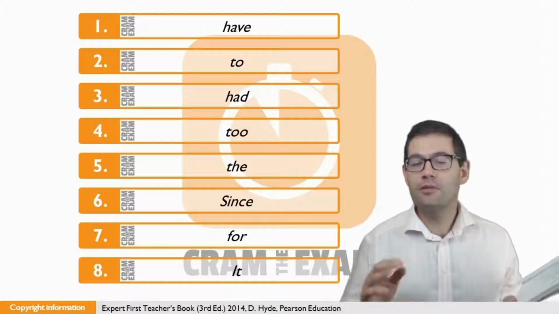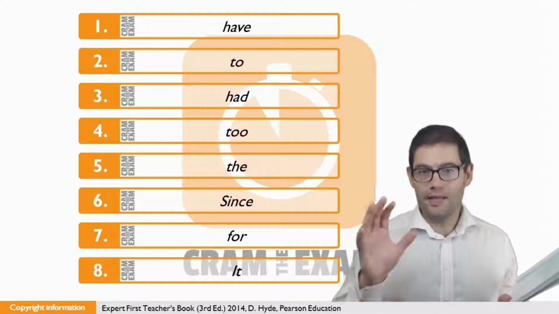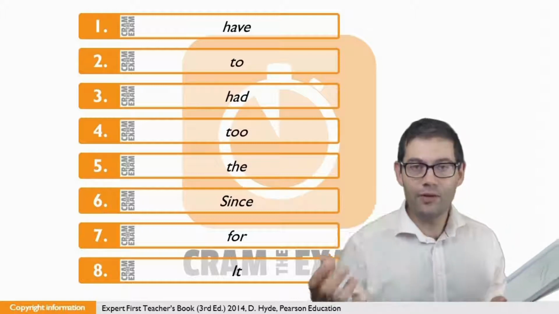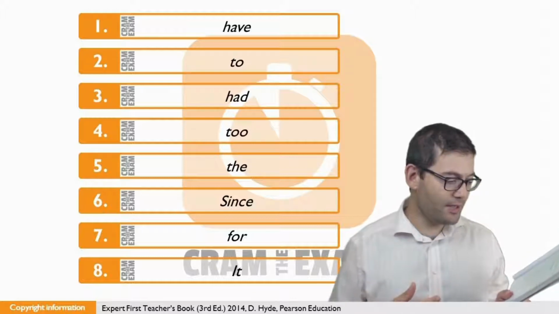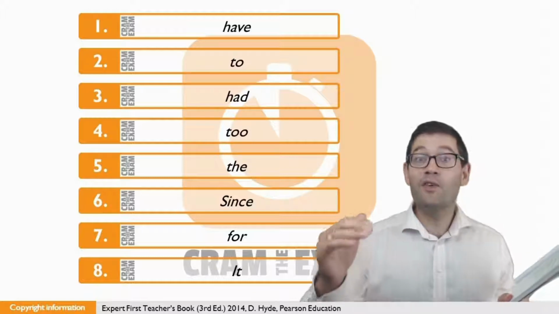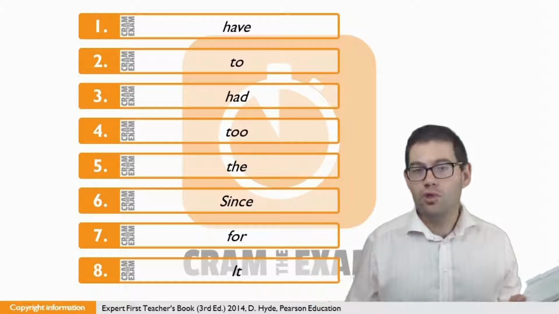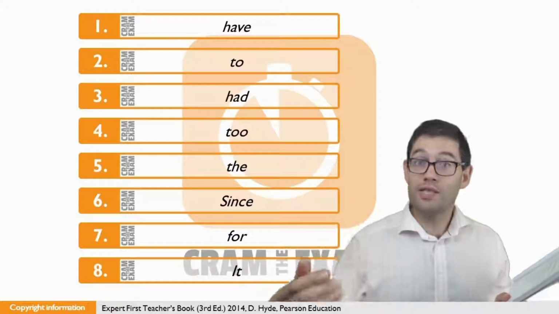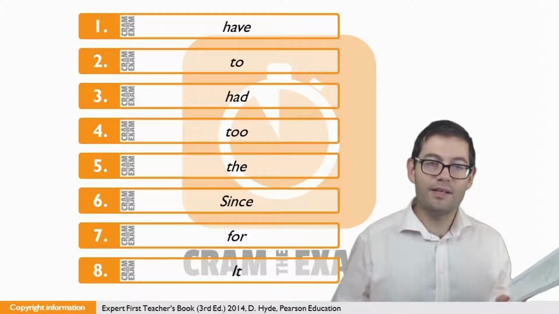For question number 2, question of language patterns. After begin, you need either a gerund or you need a full infinitive. If we have a look at the language pattern here, we can see began, gap, and then we've got the bare infinitive, which is receive. What do we need here? To. Began to receive.